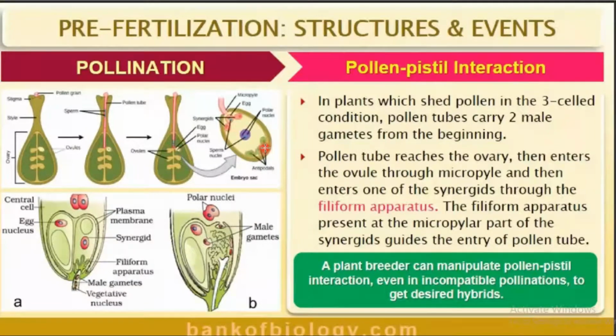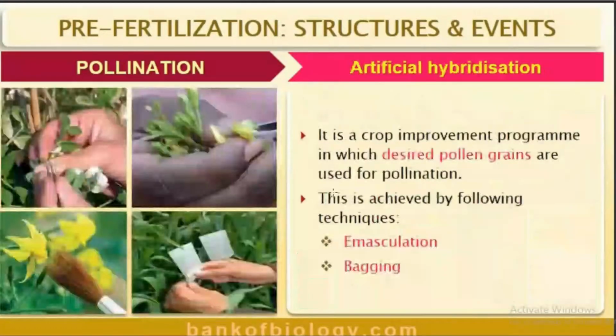Near the synergids, we have seen filiform apparatus. Do you know what is the function of this filiform apparatus? Yes, filiform apparatus present in the micropylar part of the synergid guides the entry of pollen tube towards the female gamete.